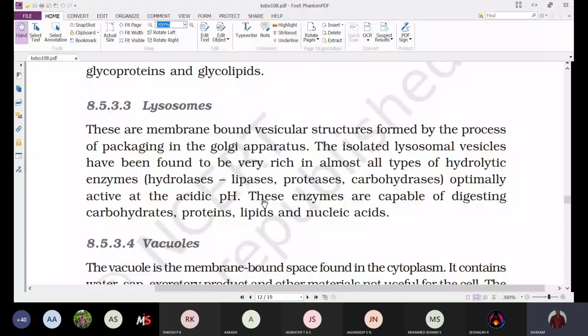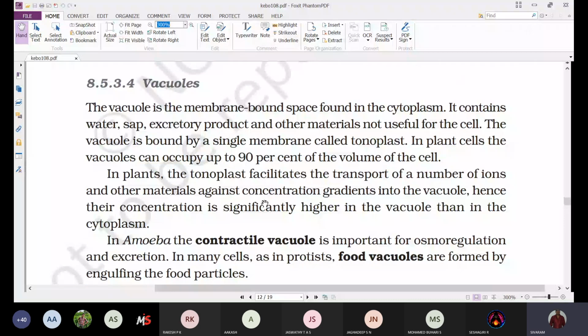Okay, the other cell organelle which is associated with the endomembrane system is the vacuole. When you observe, the vacuole is a membrane bound space found in the cytoplasm.